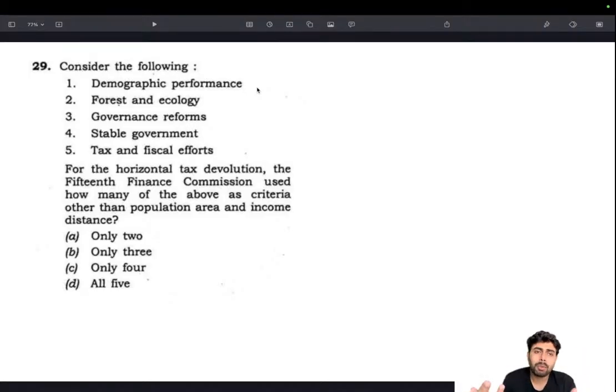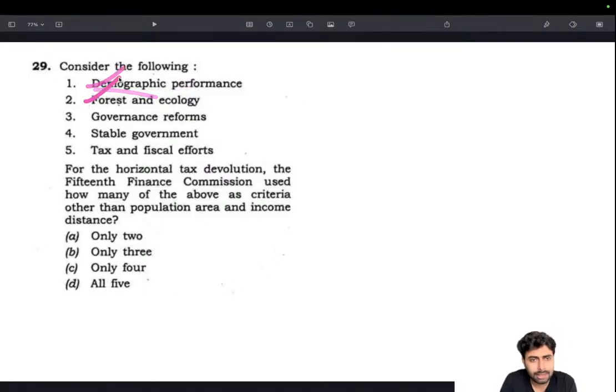So states with poor population control tend to get more reward, so it's like penalizing somebody for doing a good action. So there has been a push for inclusion of demographic performance into the terms of reference to counter the impact of population. So this should be there. Factually it's there, so if you are aware of that, you can choose this.